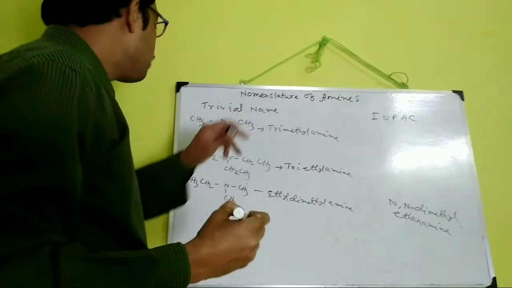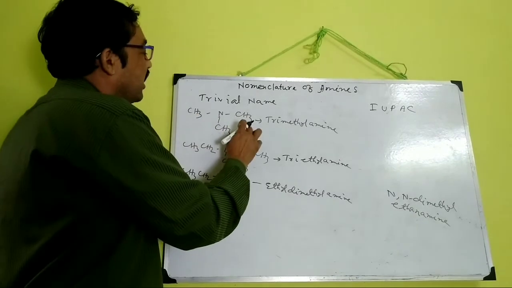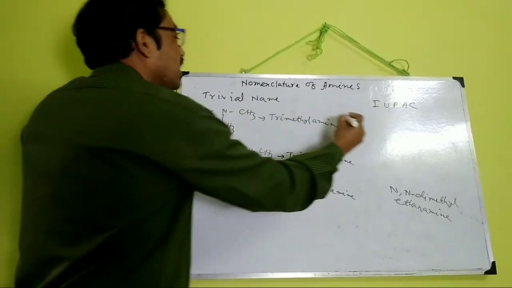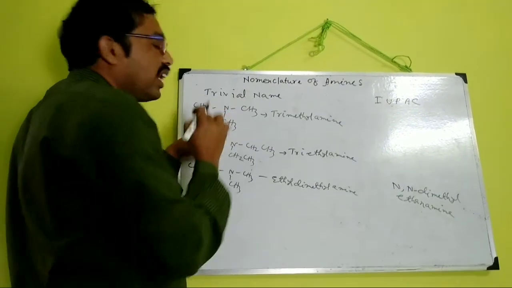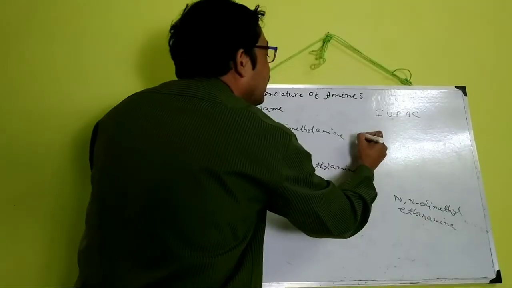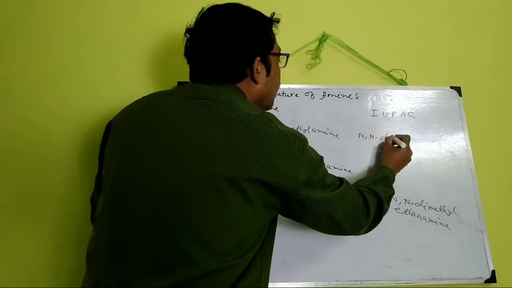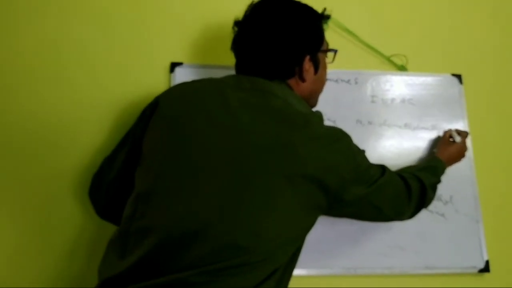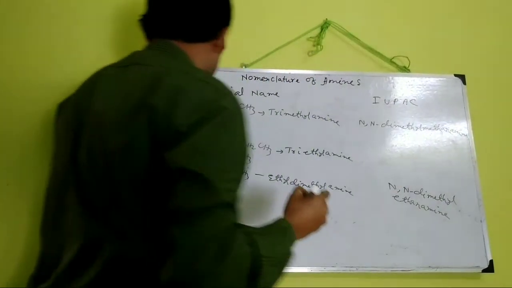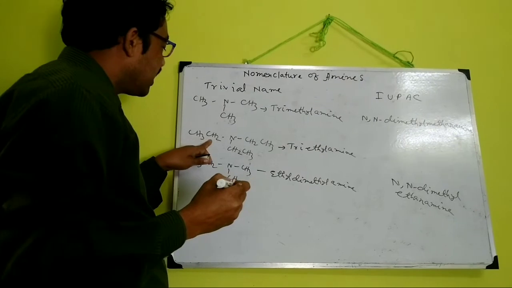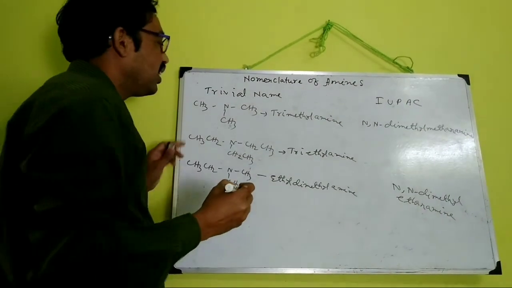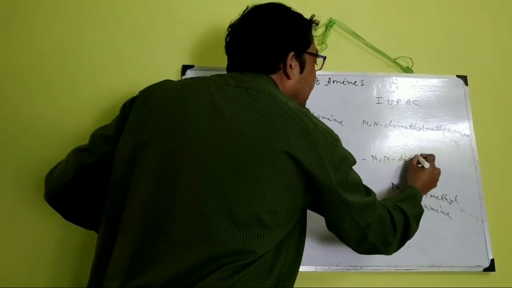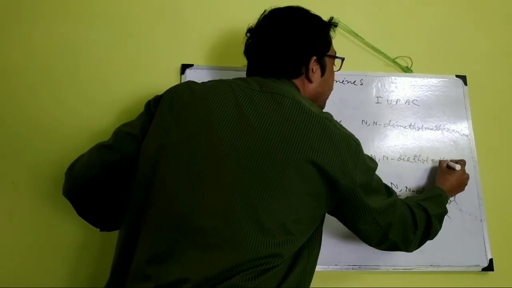Now the IUPAC name is written by considering two alkyl groups as substituent groups. That is, for N(CH3)3, it will be named N,N-dimethylmethanamine. For N(CH2CH3)3, it will be named N,N-diethylethanamine.